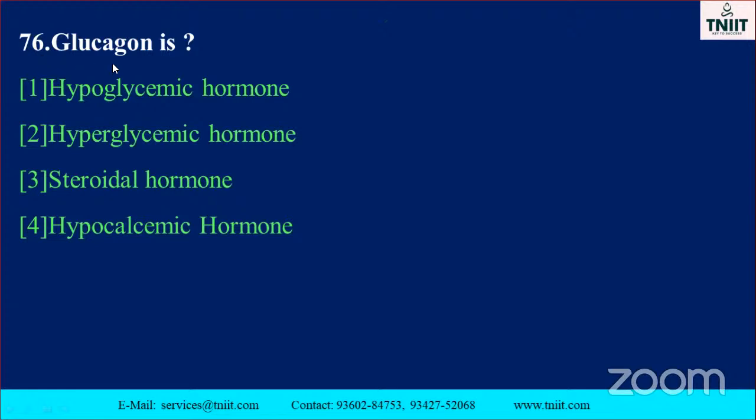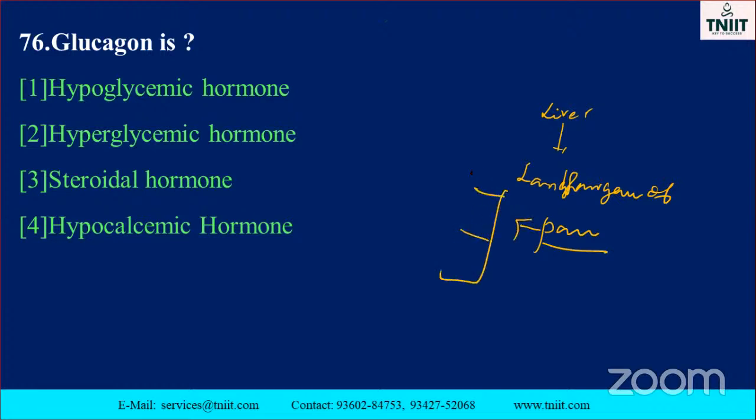The glucagon is noted down, my dear students. Glucagon, which cell is it secreted from? Already you know, there are 3 types of cells present in it. Where? The Langerhans of the pancreas, isn't it, my dear? The pancreas contains 3 cells: alpha cell, beta cell, and gamma cell.